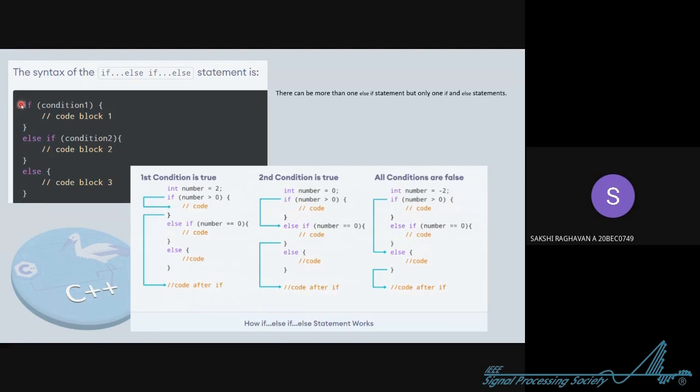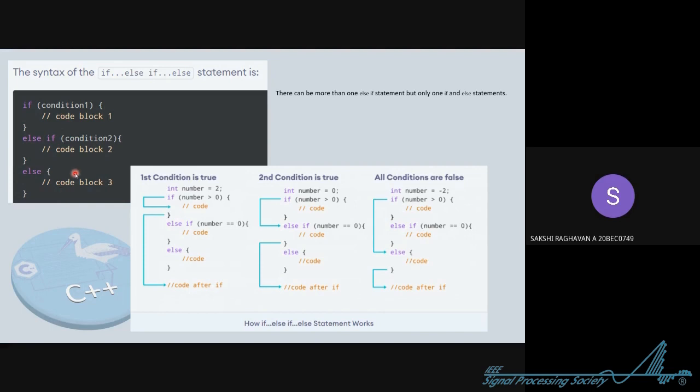So this first condition is, when you score 20 on 20, the body of the first if will be executed. But if you score less than 20 but greater than 15, the body of else if will be executed. And if neither of these conditions is true, directly this third body will be executed, that is, less than 15.